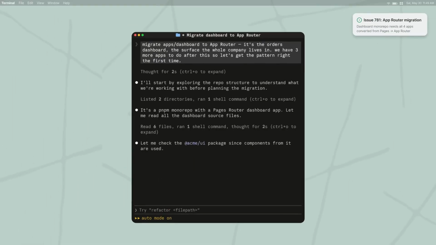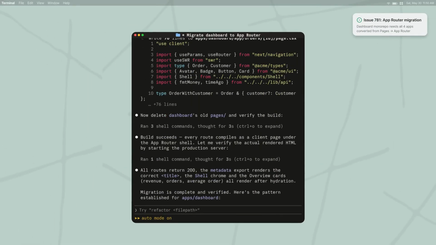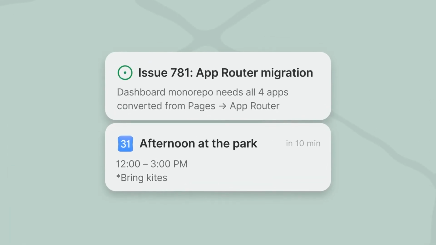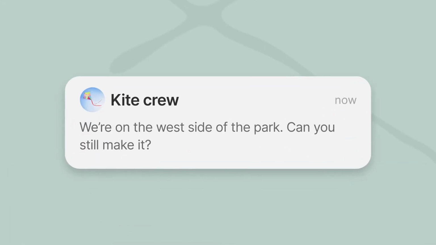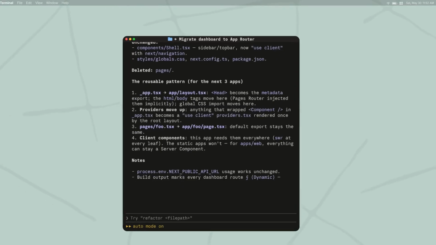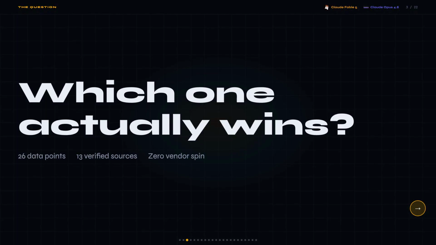real money. I'm comparing Claude Fable 5 versus Claude Opus 4.8 across 4 real tests using verified sources with no vendor money involved. What I didn't expect going in, the cheaper model might actually be the smarter production choice for most teams, even though it loses on raw capability. The answer probably isn't what you're thinking.